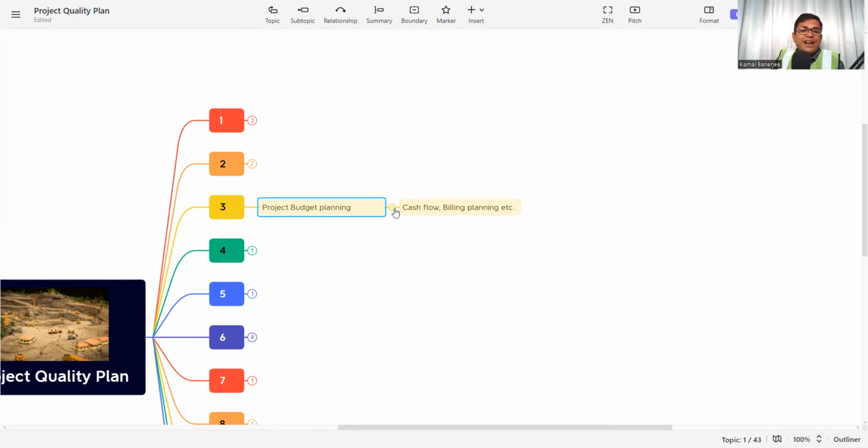There will be no cash crunch, so there will be no project failure. So this project budget planning, or the money part planning, is very much essential, and how you are planning that should be incorporated into the project quality plan.